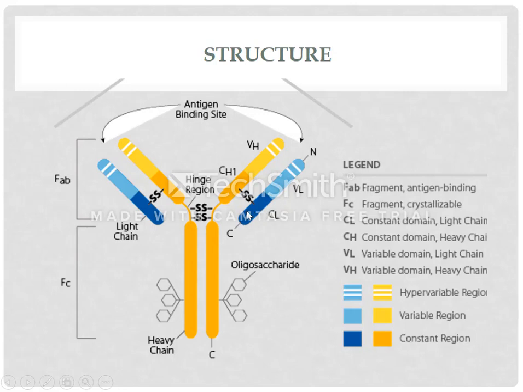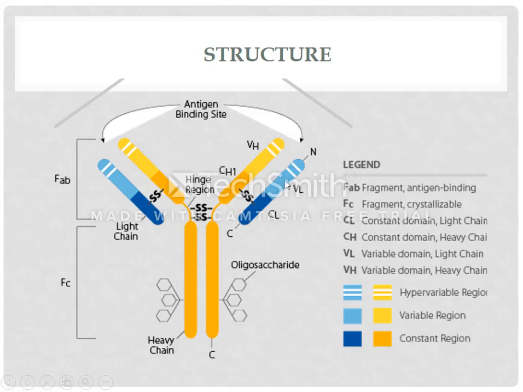Dark blue is known as constant region of light chain, CL, while the light blue is variable region of light chain. This light blue is further divided into some segments, like this white. This is the hypervariable region of the amino acids.